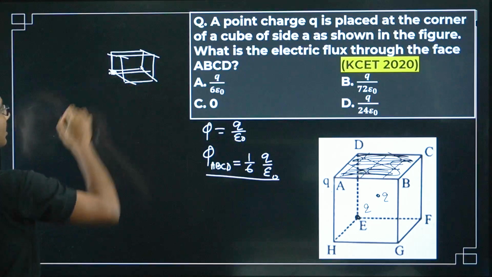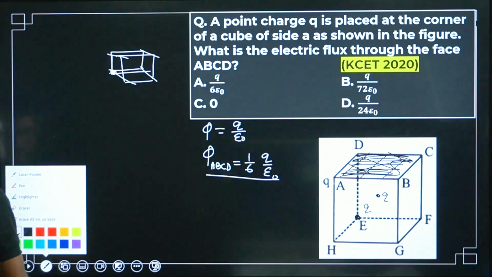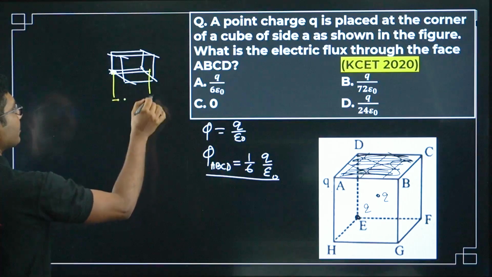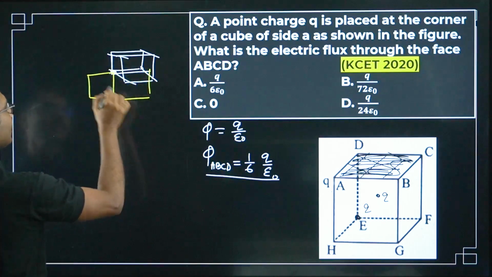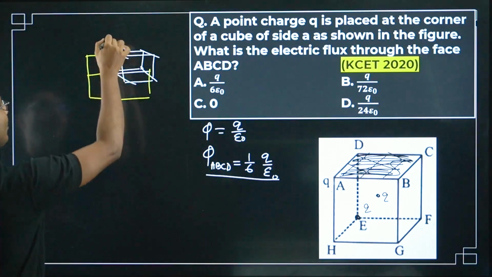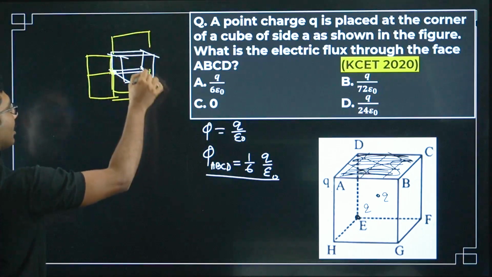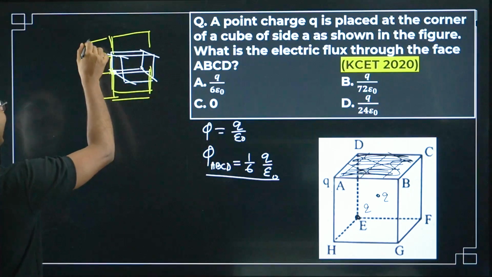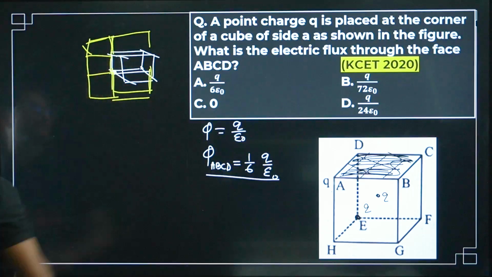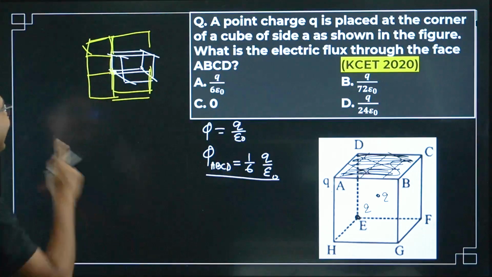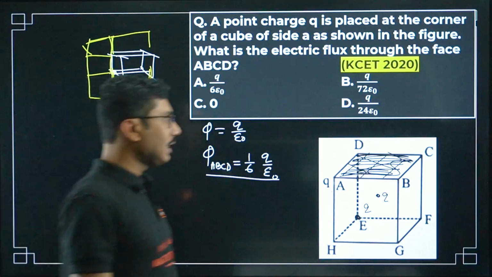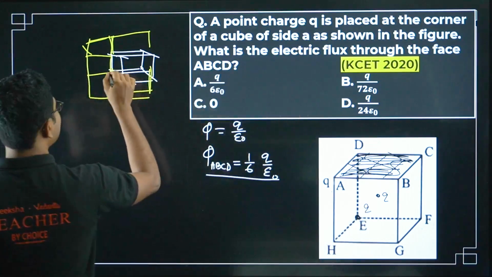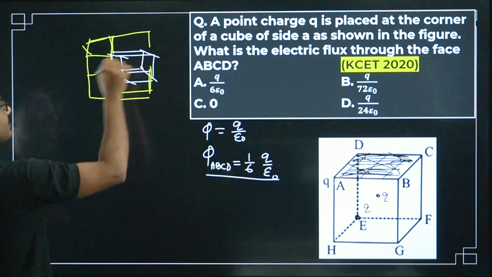So what we will do is construct some more cubes, one here, one up, one here, then one on the other side. And if you see, we can construct up to 8 cubes. Total number of cubes required so that this charge comes at the center.